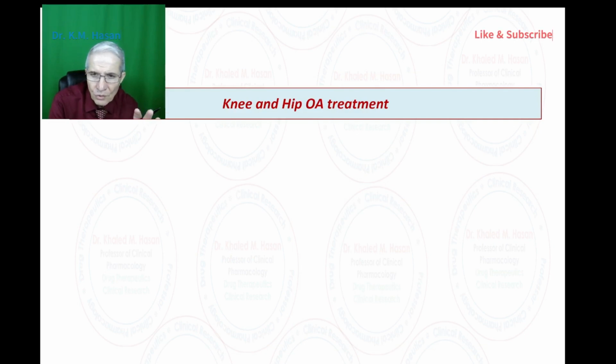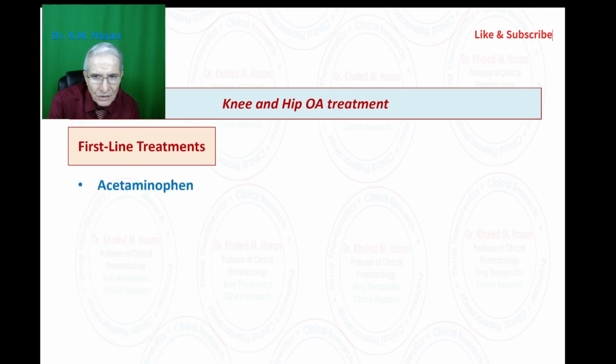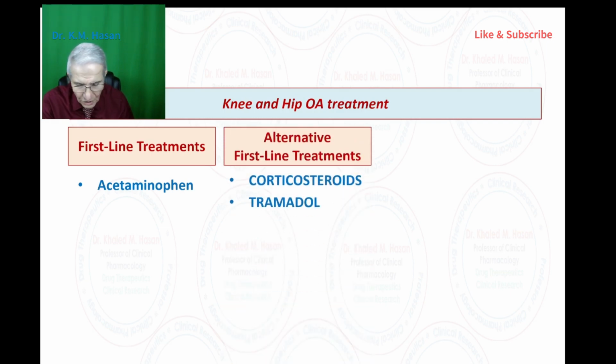Okay, now it's a very important step to speak about. We need to look at this approach and guideline for patients who suffer from knee and hip osteoarthritis, and how we can approach the patient here. First line therapy for hip and knee osteoarthritis, as you can see here, we go with acetaminophen. Here we talk about oral acetaminophen. So please remember we have oral acetaminophen.